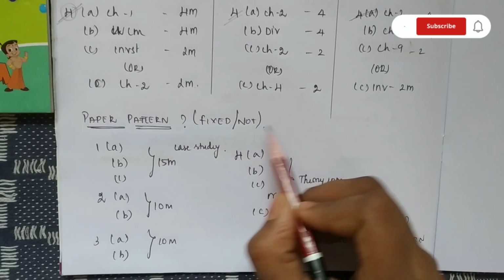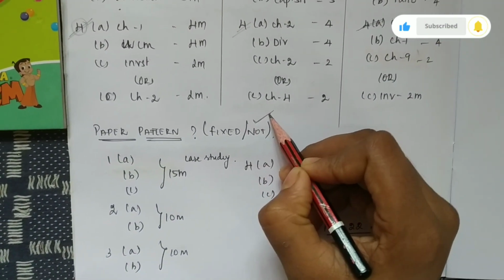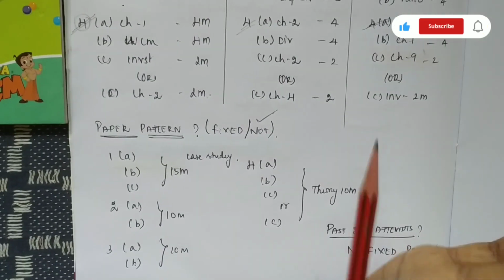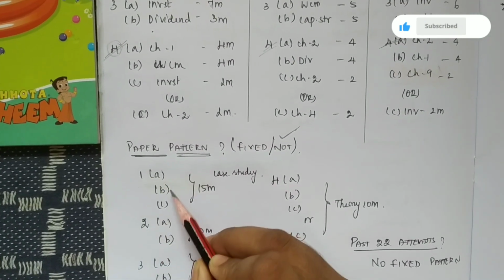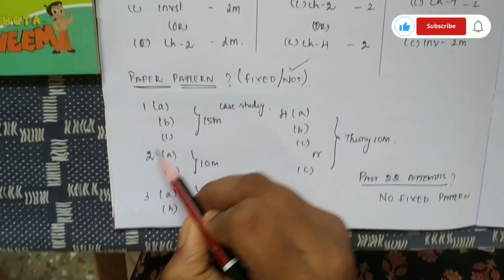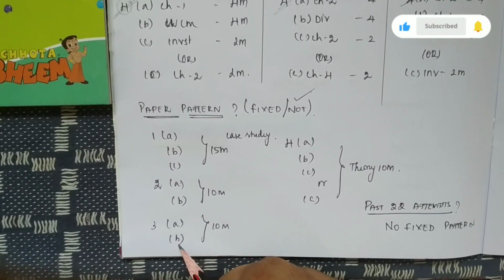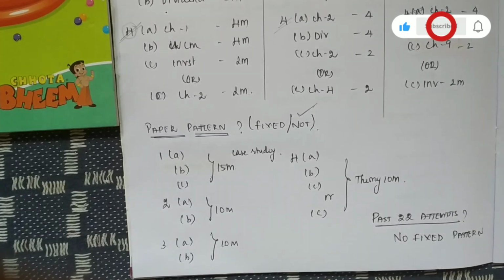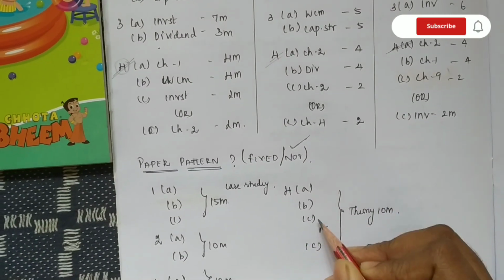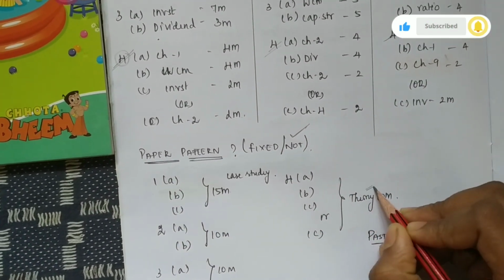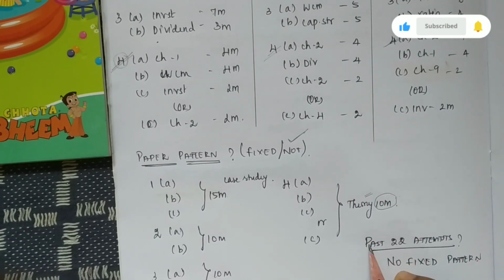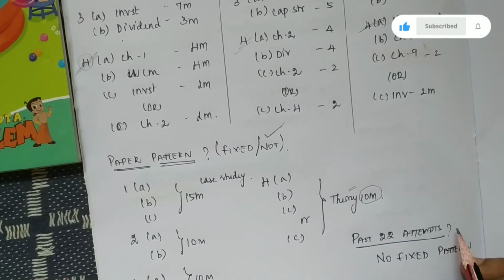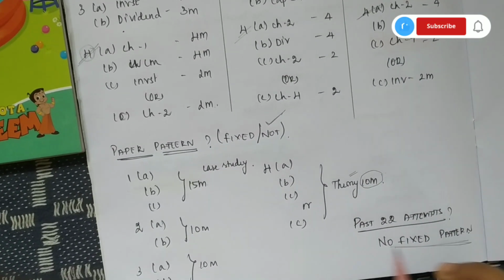Okay. Now let's see whether the common paper pattern is fixed or not. I say there is no common fixed paper pattern. Yes, you got it right. I can say that 1A, 1B, 1C come for 15 marks, 2A and 2B come for 10 marks, and 3A, 3B come for 10 marks. This is a paper pattern I can assure you. That is 4A, 4B, 4C, odd question also 4C. It is a theory mark only, which comes for 10 marks. From the past 22 attempts that I have analyzed, there is no fixed pattern.